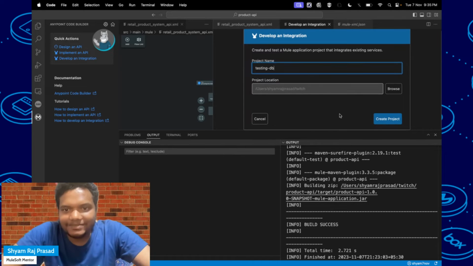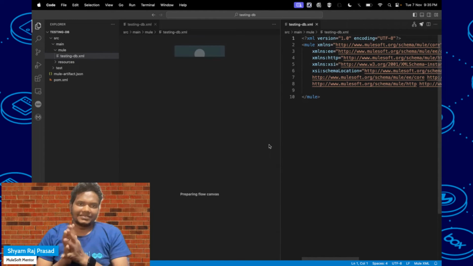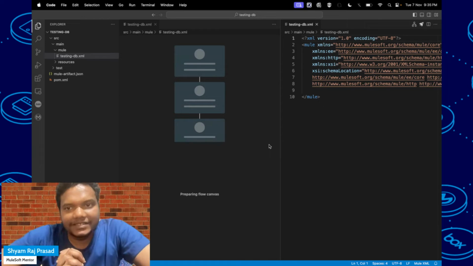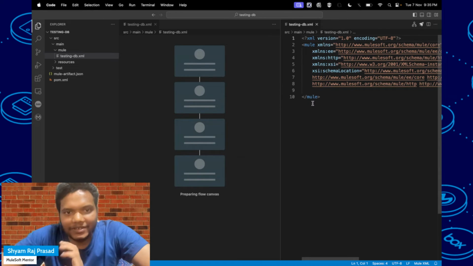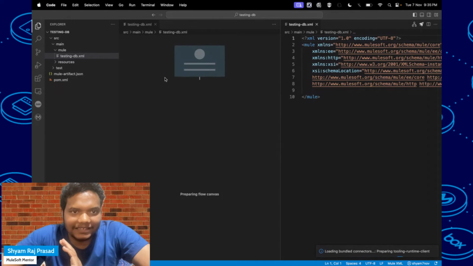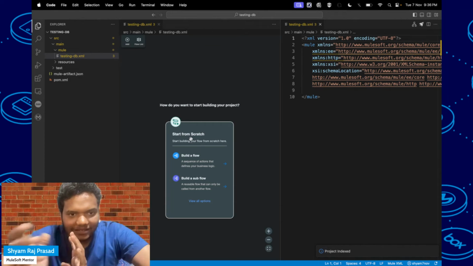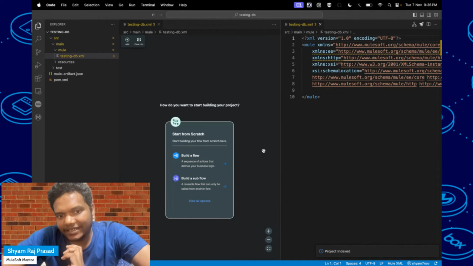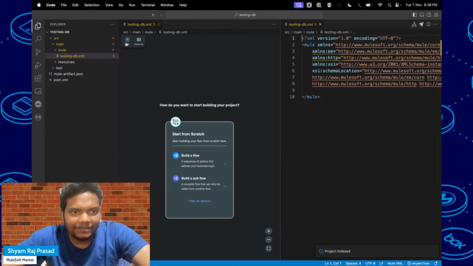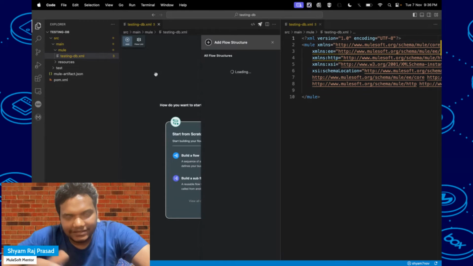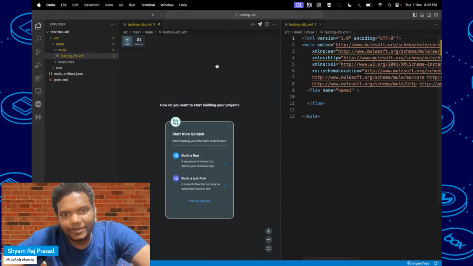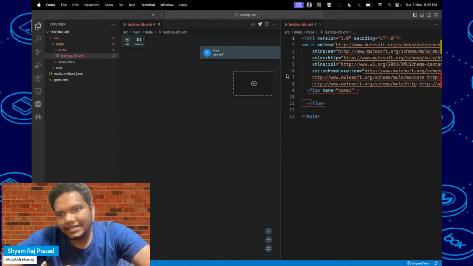Okay, let's create this project, and it will be created in this location only. Here you can see there is nothing, no Mule yet. They are preparing the canvas, the UIs and so on. Here you can see they are asking how do you want to start building your project, build a flow, build a subflow. These are the options. Now you can click on this add. I will start with flow. You can see this is the flow name one.